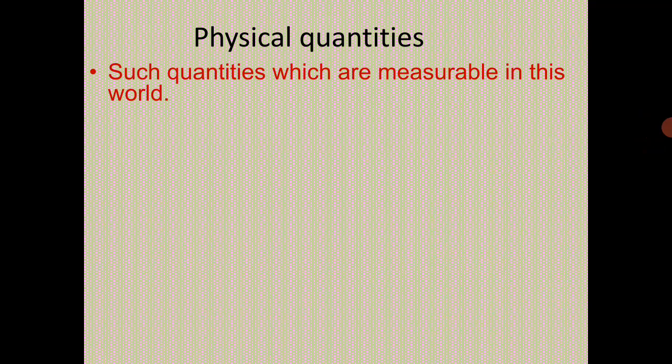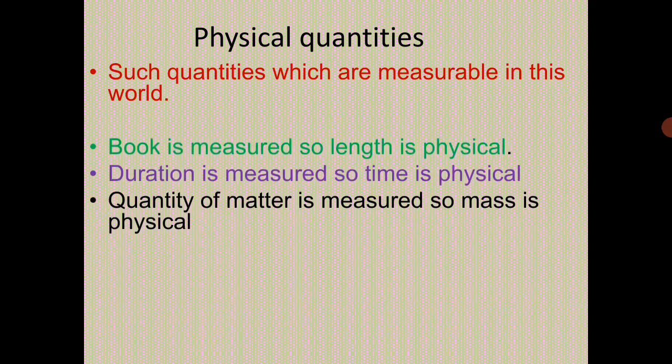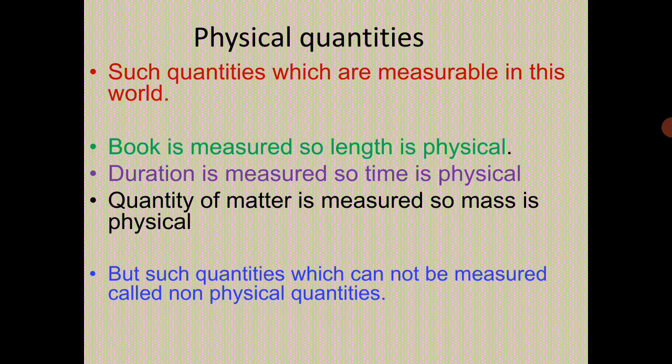We already discussed in the definition of physics that physics can study only physical quantities, and we know that all the universe consists of matter. It means that physical quantities are measurable quantities. For example, the book is measured, so length is a physical quantity. Duration is measured, so time is a physical quantity. Similarly, quantity of matter is measured, so mass is also a physical quantity. All quantities which are measured, which have some unit, which have some standard scale, are called physical quantities.